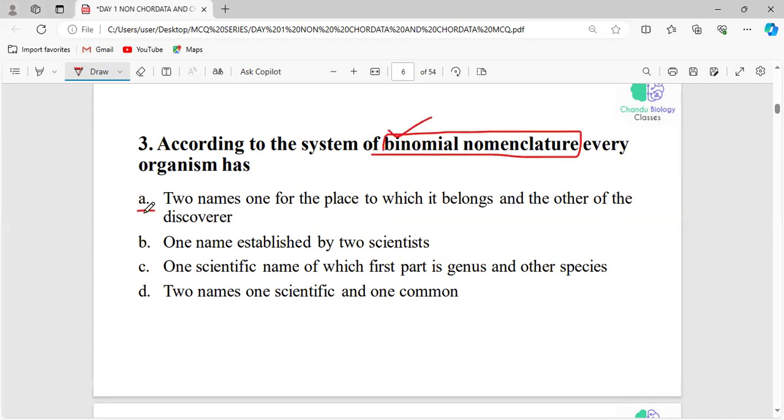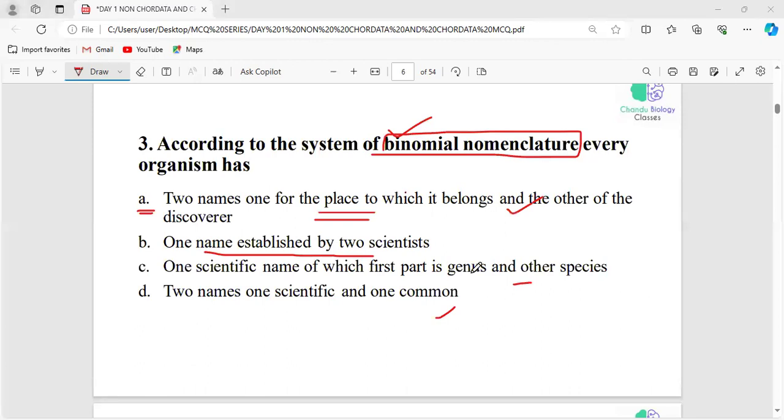The first option says one word denotes the place and the other refers to the discoverer. The second option is one name established by two scientists, and the third is one scientific name of which the first part is genus and the other is species. The last is two names, one scientific and one common. And we are well aware of that.